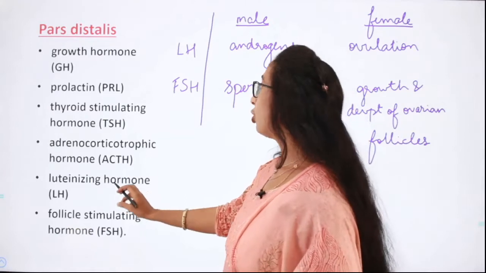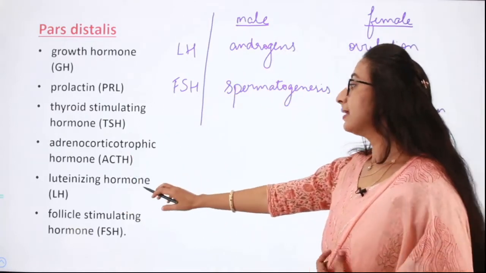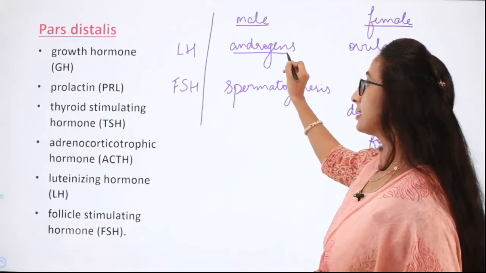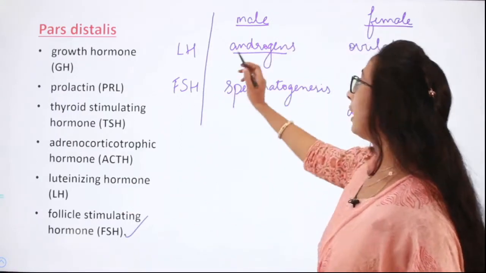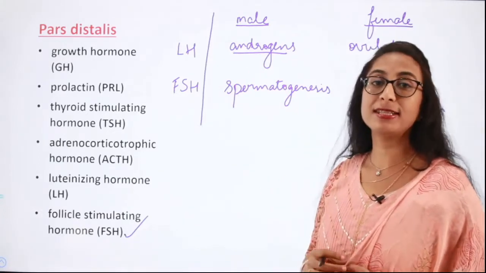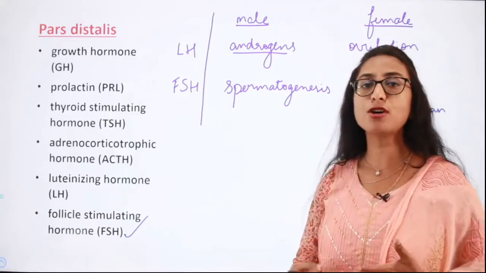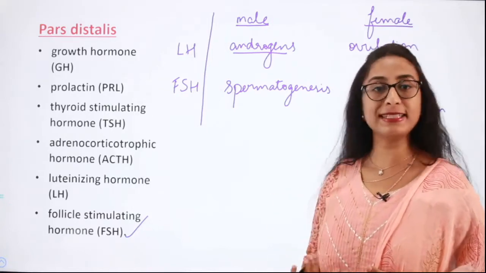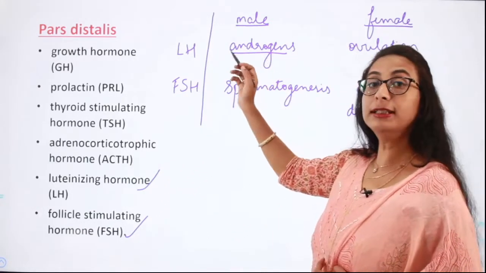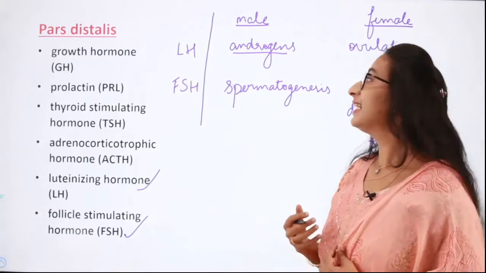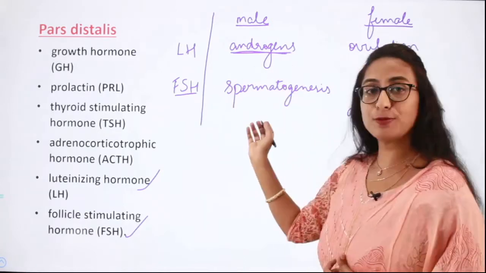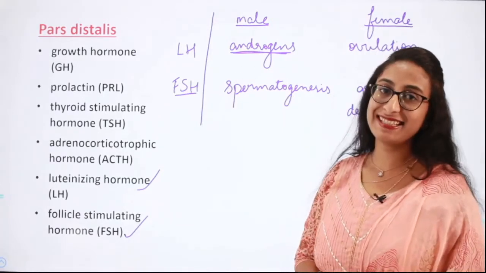So what does luteinizing hormone do in males? In males, the luteinizing hormone is responsible for the synthesis and secretion of androgens, and the follicle stimulating hormone along with the androgen is responsible for the process of spermatogenesis. What is spermatogenesis? The process of production of the sperm is called spermatogenesis.